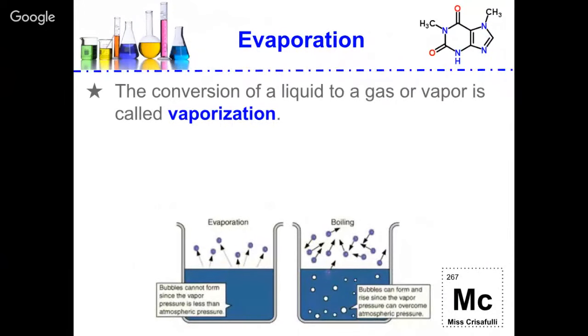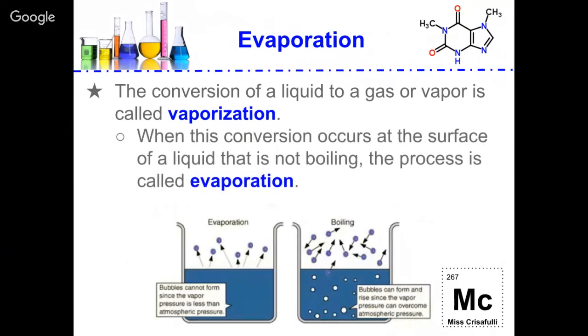The conversion of a liquid to a gas or vapor is called vaporization. When this conversion occurs at the surface of a liquid that is not boiling, the process is called evaporation. When something is boiling, the bubbles are coming from within the actual liquid. When something is evaporating, the bubbles come from just the top of the liquid. They're not coming from deep down within the beaker or the graduated cylinder where you're boiling your liquid.